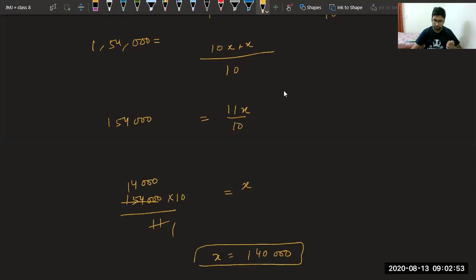So what do you say? The original salary was 1,40,000. After increment, it became 1,54,000. Is it clear to everyone? Kindly confirm.